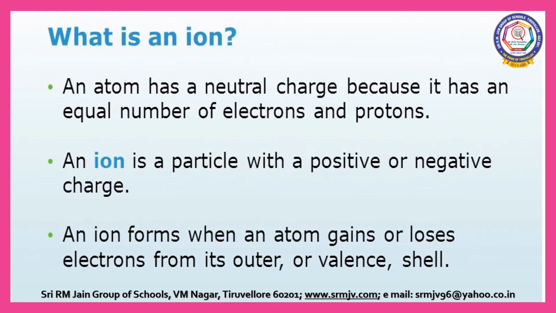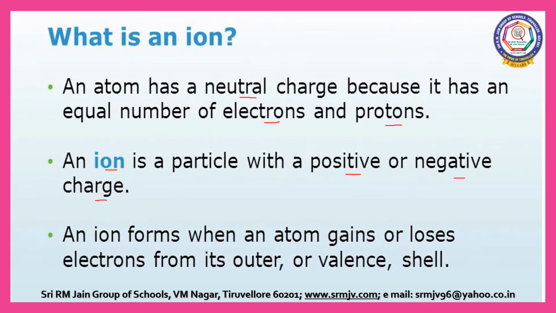What is an ion? An ion is different from an atom. We know that atoms are electrically neutral because they have equal number of protons and electrons, whereas an ion is a charged species with a positive or negative charge.